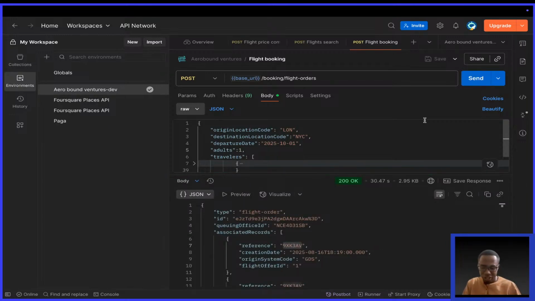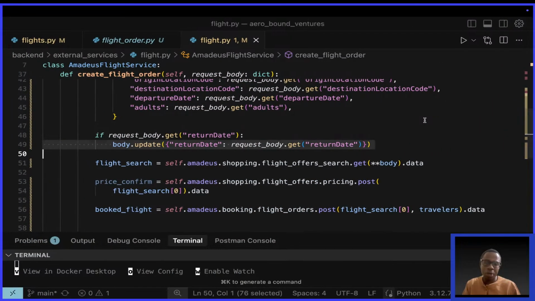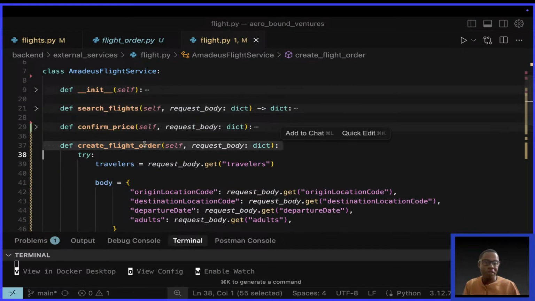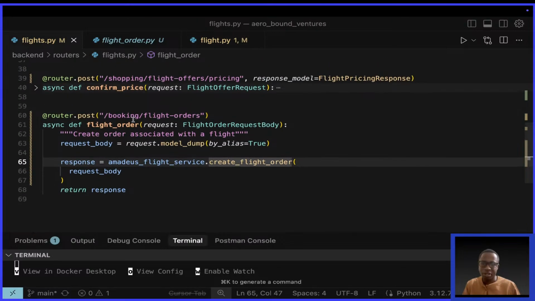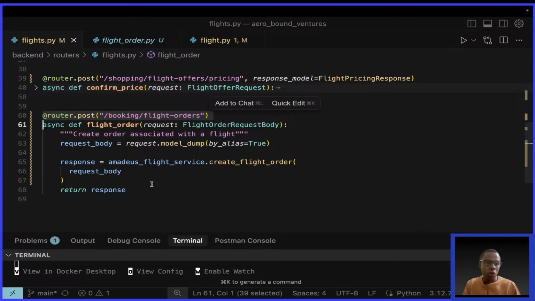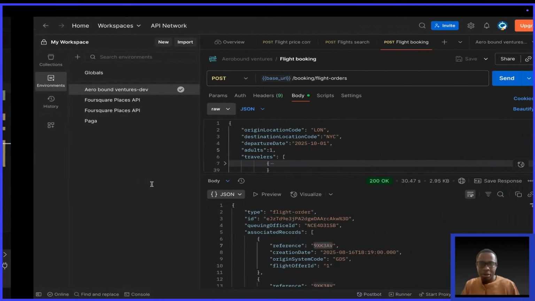If I check my plan, because we now need to deal with managing bookings and handling the current user, because ideally only a person who has logged in should be able to create a flight order. But you see this route, this is how the route is right here. We are creating an order without being logged in, so we need to handle that. I think in the next stream we shall do that, ensure that someone is logged in and is what can also create a booking.